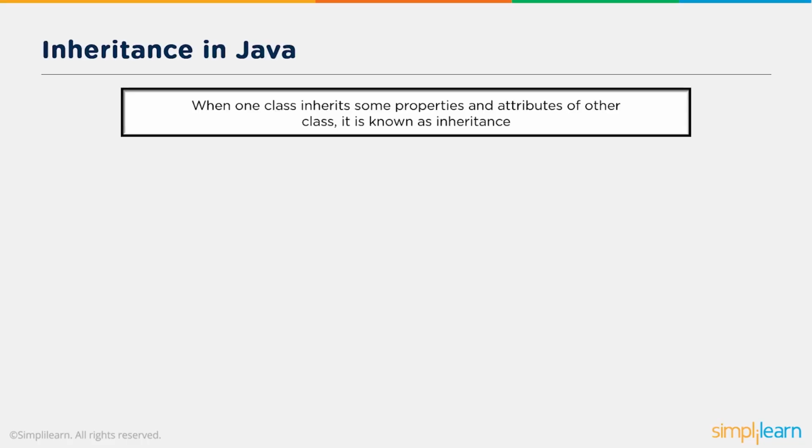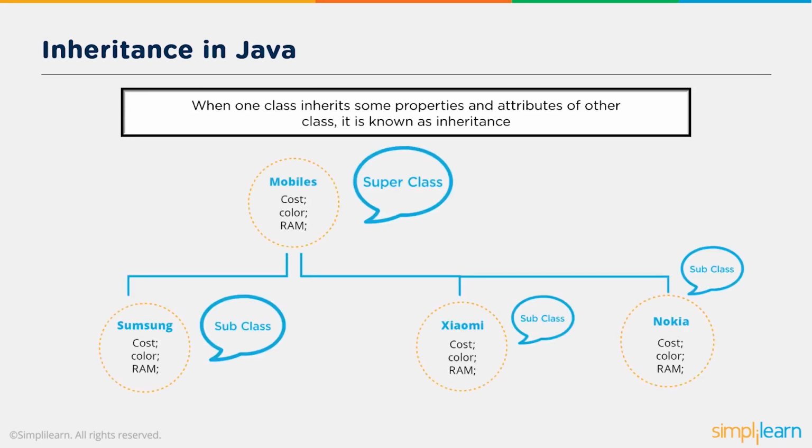Now let's see what is inheritance. When one class inherits some properties and attributes of another class, it is known as inheritance. Let's have a look at an example. In this example, Mobiles is a superclass that has variables like cost, color and RAM. The classes that inherit the variables and methods of Mobiles are Samsung, Xiaomi and Nokia. These classes are known as subclasses.